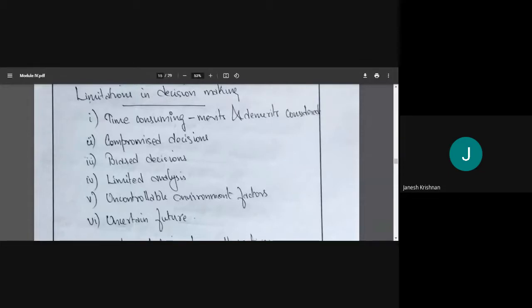And then limited analysis. In the first limitation we said it is time consuming. Because of that, or because of his inexperience, or because he doesn't know or is lazy, the manager may not have considered all possible alternatives. Even though we say we need to consider all possible alternatives, we might not have done so, and that would again affect the decision making.